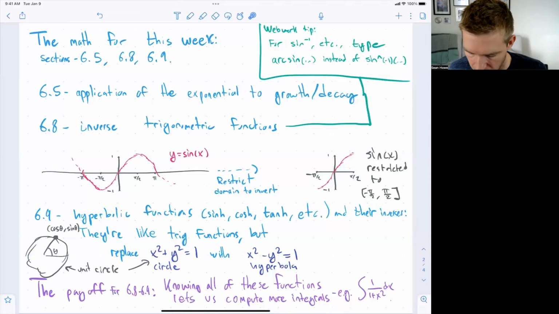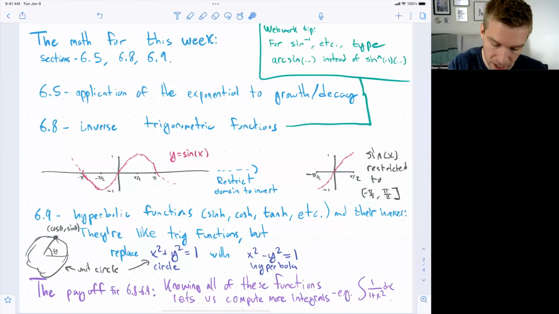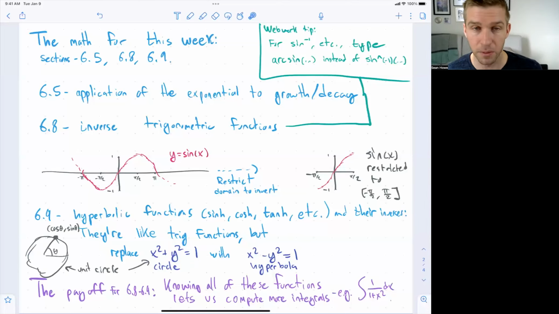Well, hyperbolic functions are built out of the unit hyperbola. So instead of x squared plus y squared is equal to 1, you have x squared minus y squared is equal to 1. It's like cosh squared minus sinh squared is equal to 1. And this is illustrated in the textbook if you read this section.